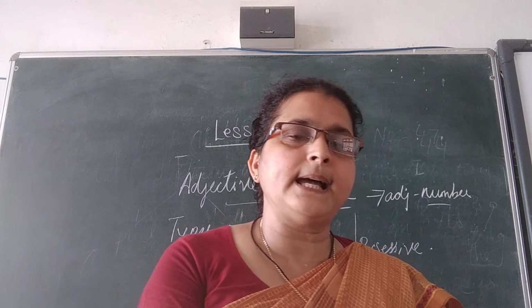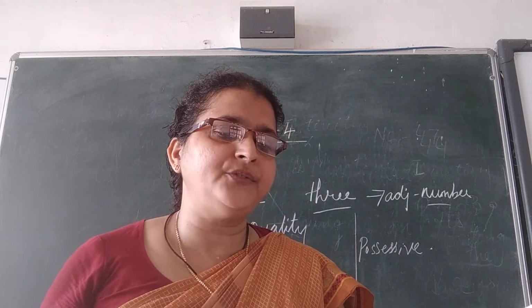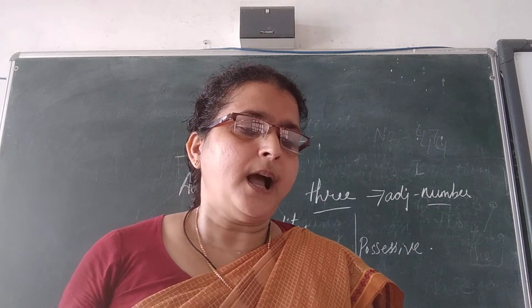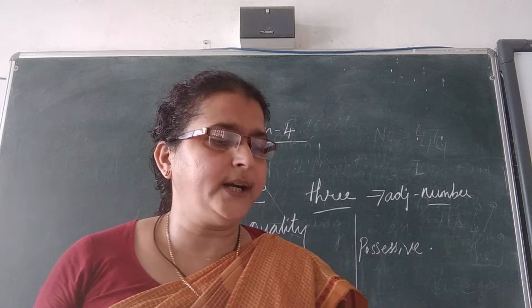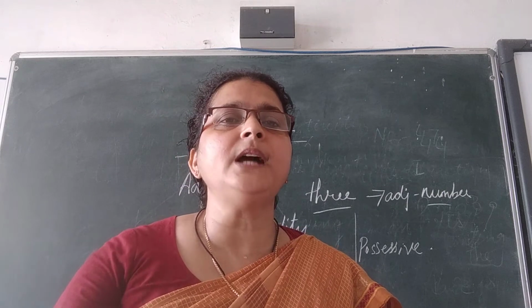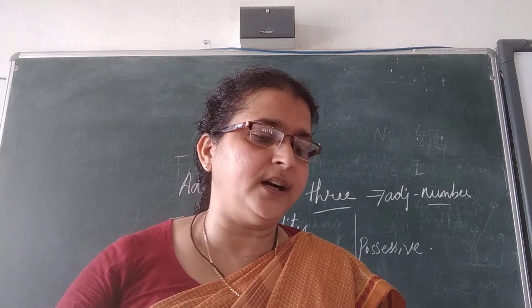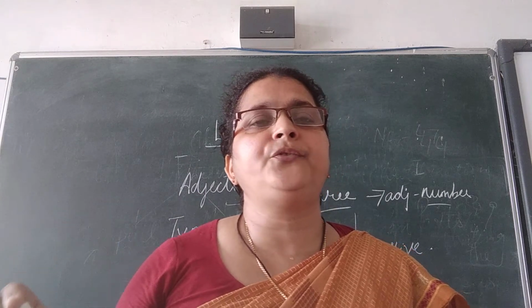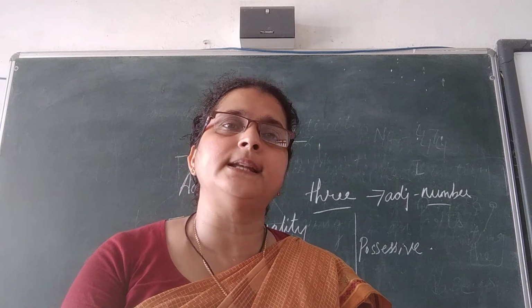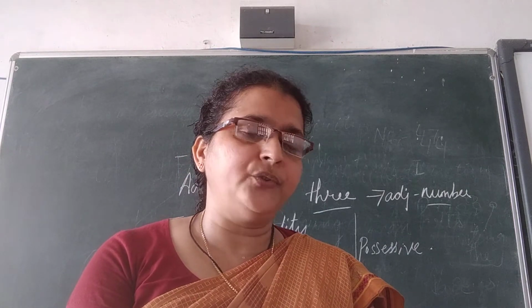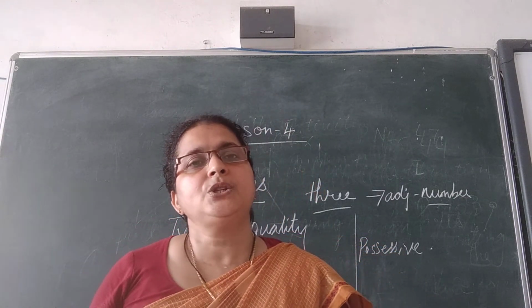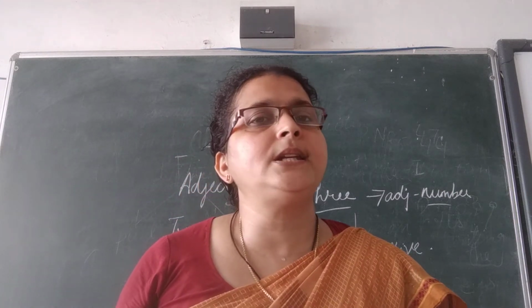The second example we can take. Such people have to be very careful. Here what is the demonstrative adjective? Such. Such is pointing out to the people. It is pointing out to something. Such people have to be very careful. So here it is a demonstrative adjective in both the sentences. First one is certain people have food allergies. The next is such people. Both such and certain are pointing out to something. So we can say that it is a demonstrative adjective.